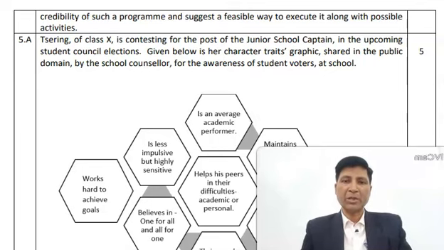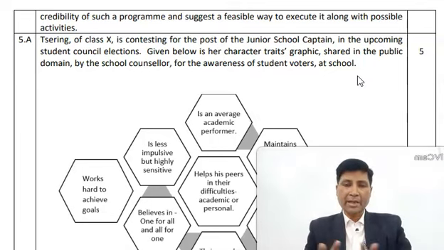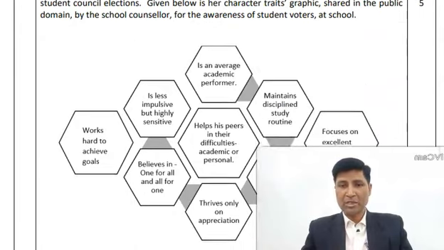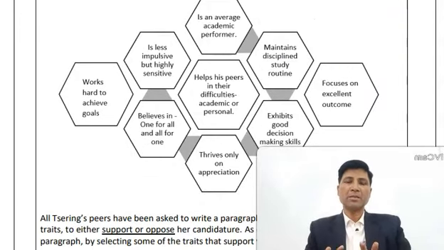Given below is her character traits graphic shared in the public domain by the school counselor for the awareness of student voters at school. So this question is giving you the information that there is a student whose name is Sailing of class 10 and she is contesting for the post of the junior school captain in the upcoming student council elections. And this graphic you see below is showing her character traits.